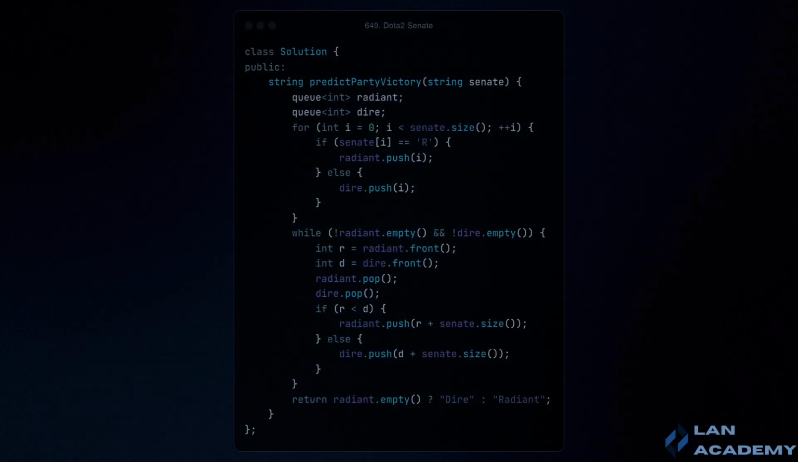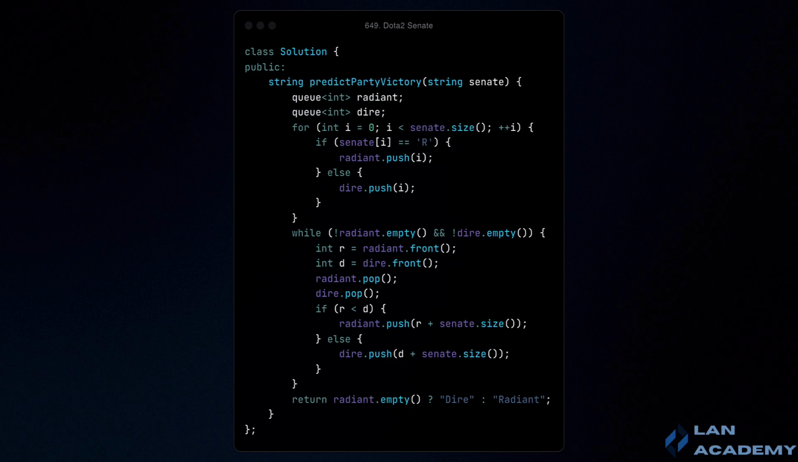To solve this problem, the algorithm uses two queues to simulate a round-based voting procedure. One queue is used for Radiant senators and the other for Dire senators. Each queue stores the indices of the senators in the initial string, representing their positions in the round order. This setup ensures that the senators are processed in the correct sequence as per the rules.